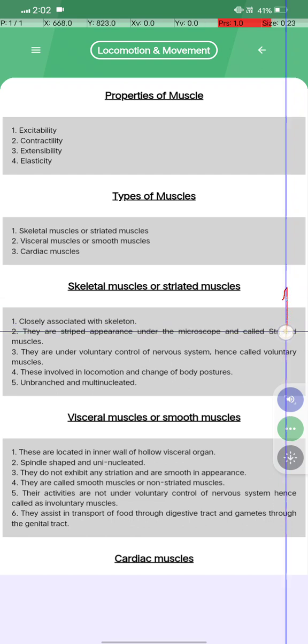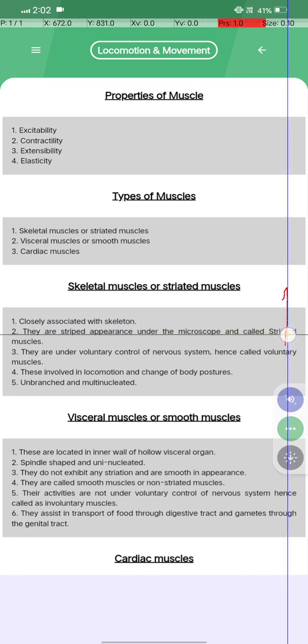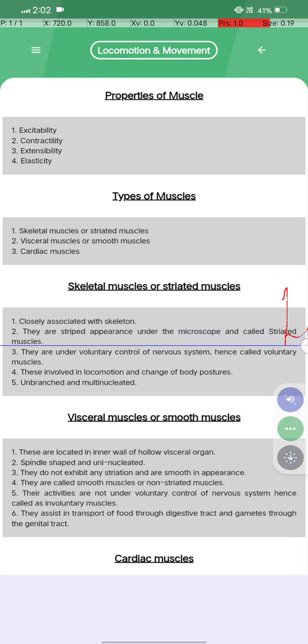Skeletal muscles are closely associated with the skeleton, and they have a striped appearance under the microscope, hence called striated muscles. They are under the voluntary control of the nervous system, hence called voluntary muscles. They are involved in locomotion and change of body posture, and are unbranched and multinucleated.